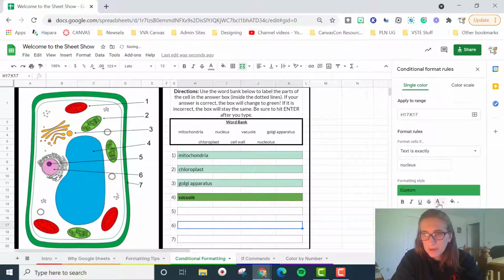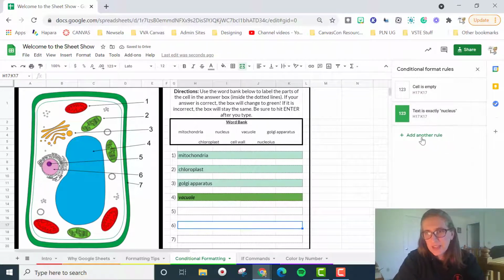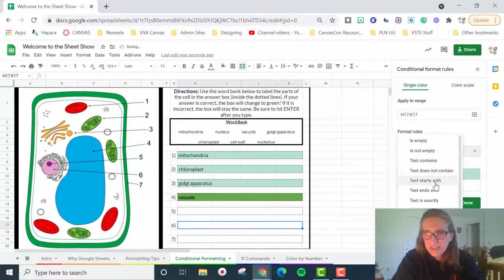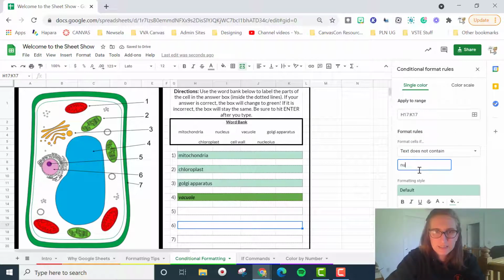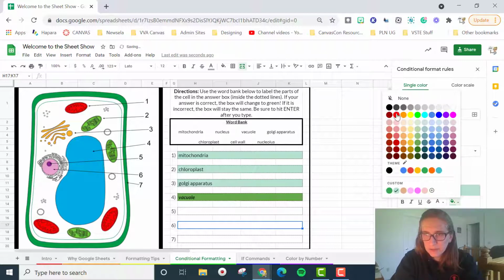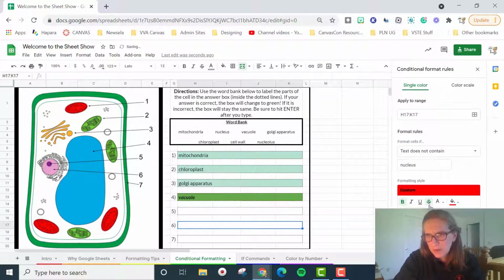All right, maybe we'll make it a pretty green, and we'll turn this to like a grayish, bold it. All right, and if it does not contain nucleus, we want it to be red, bold, maybe with a strikethrough to be like, no, it's not that.